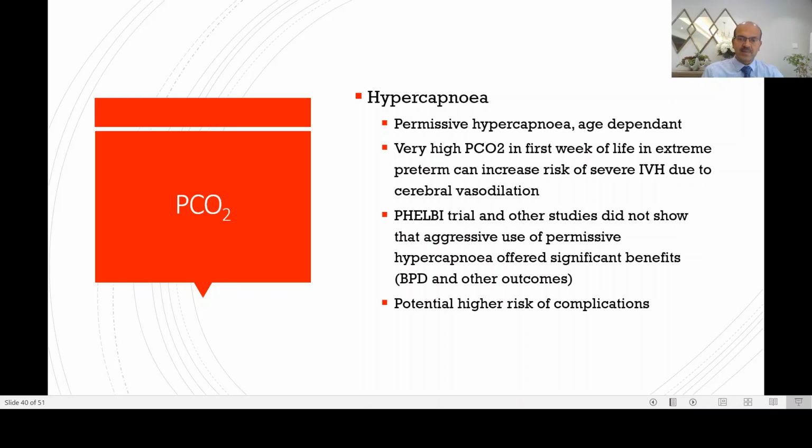The Felbate trials by Thome et al. and other studies did not show that aggressive use of permissive hypercapnia offered significant benefits in improving BPD or other outcomes. There is, of course, a potential higher risk of complications, due to which the Felbate trial was stopped early.